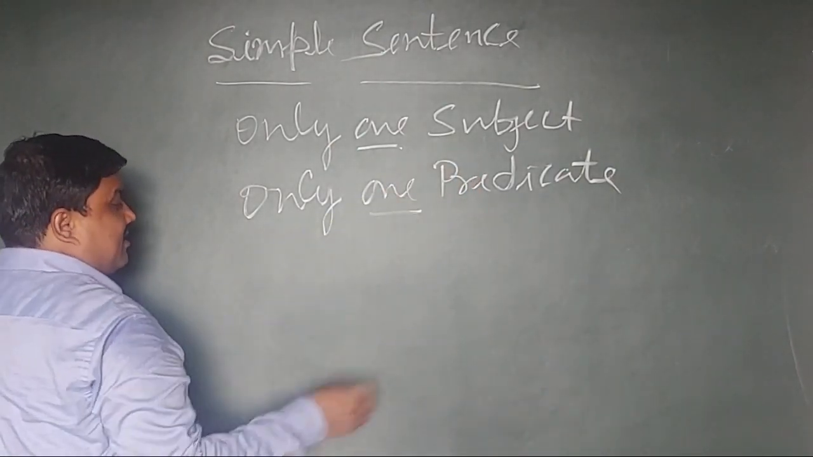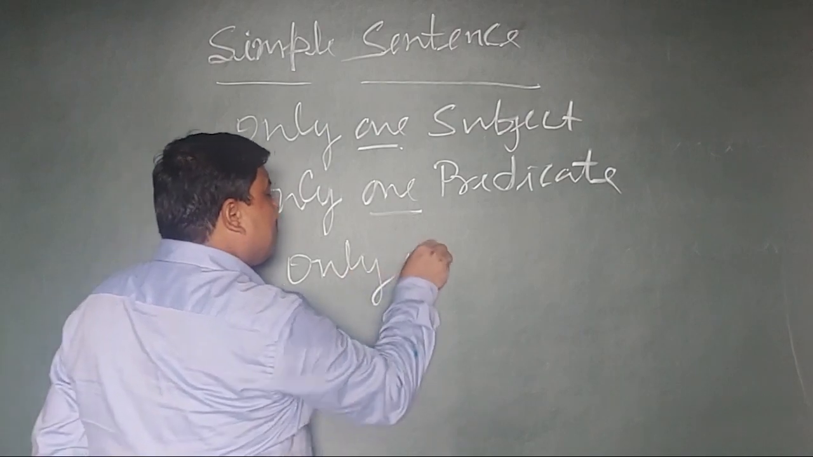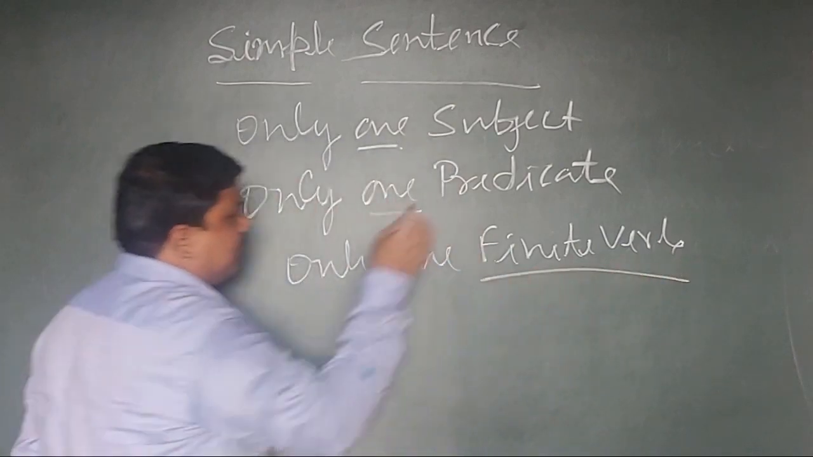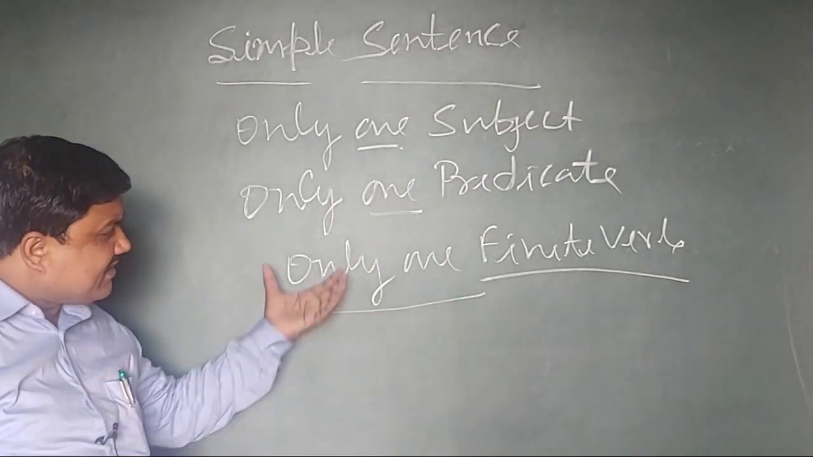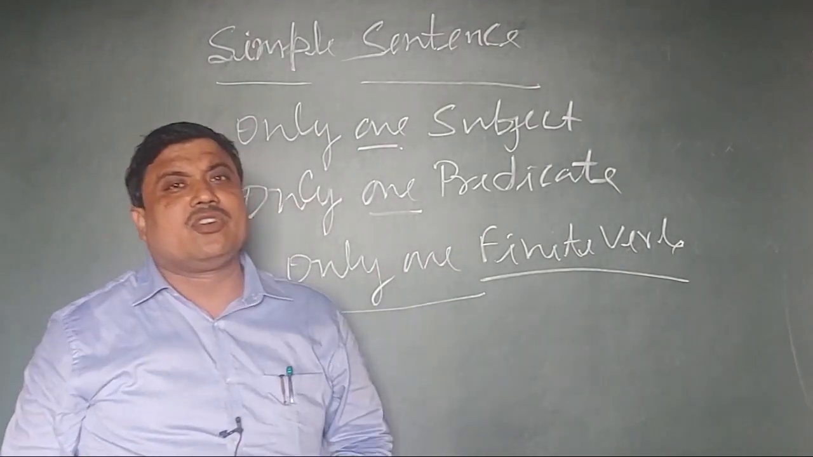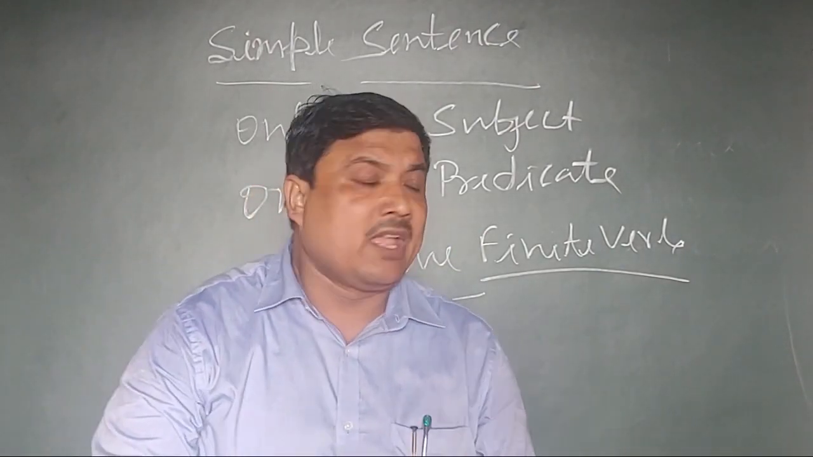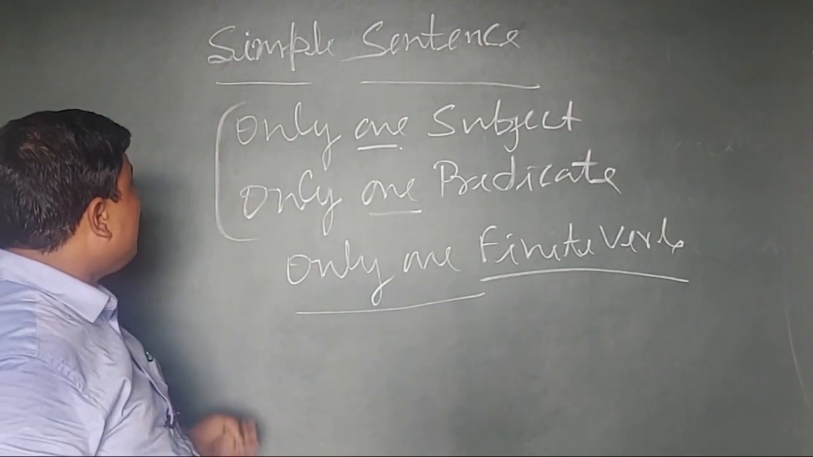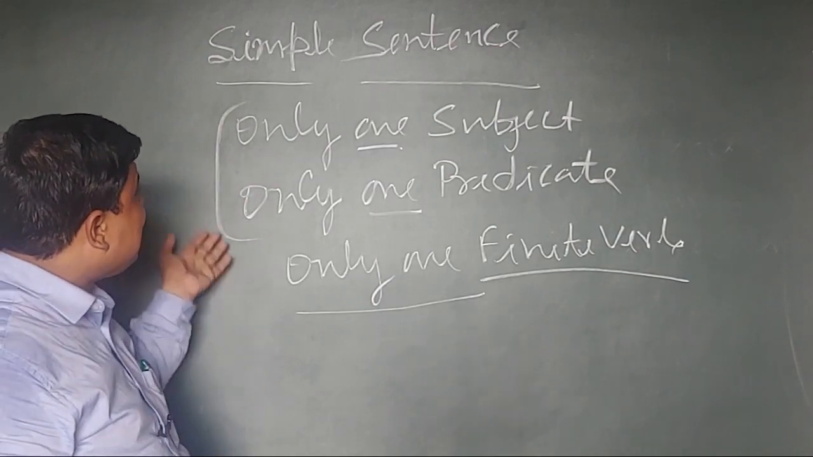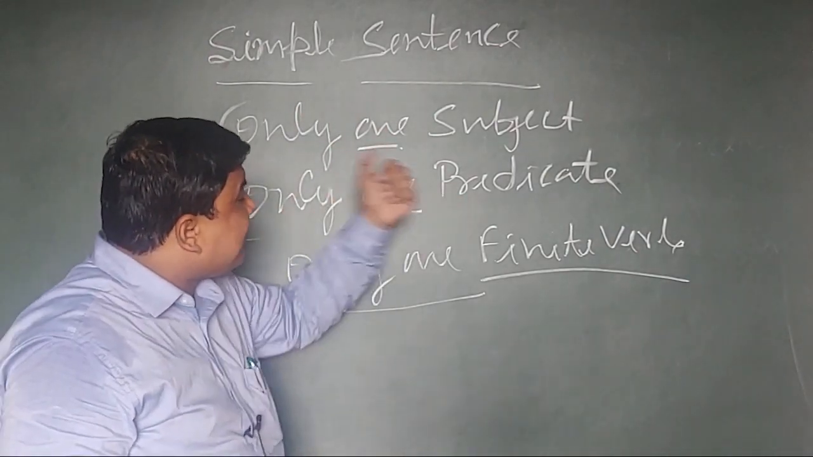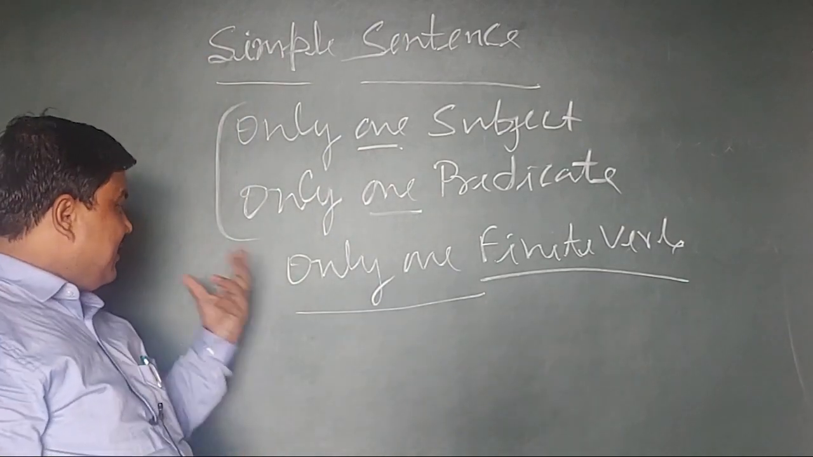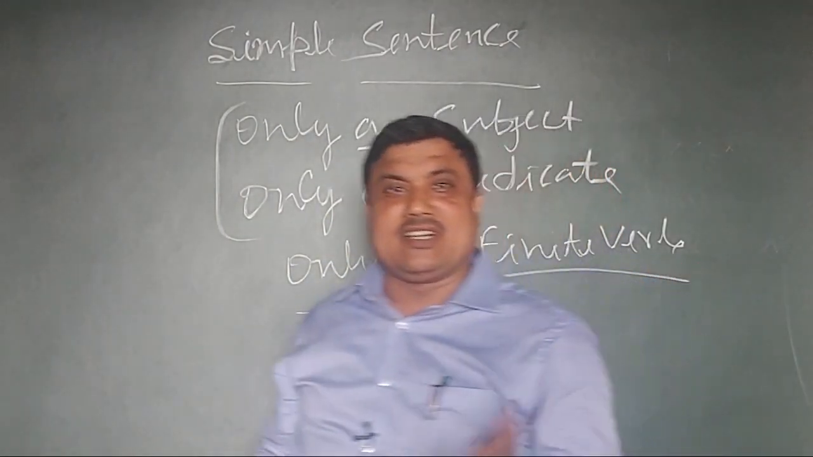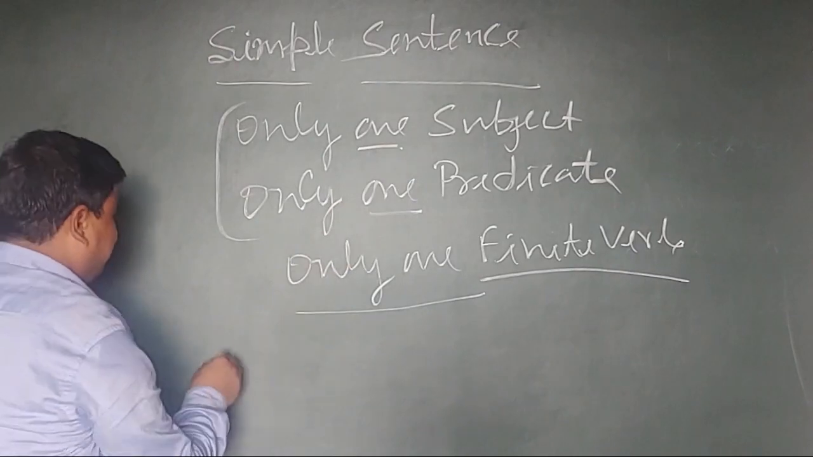The second definition is a sentence that has only one finite word, a single finite word. A sentence that has only one finite word is called a simple sentence. It means a simple sentence can be defined in two ways. The first, a sentence that has only one subject and one predicate is called a simple sentence. Second, a sentence that has only one finite word is called a simple sentence.